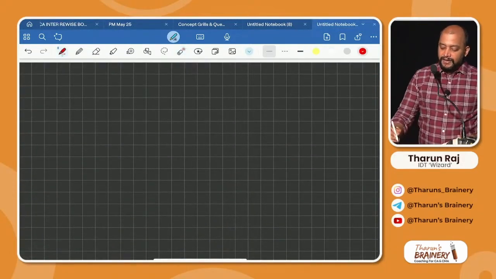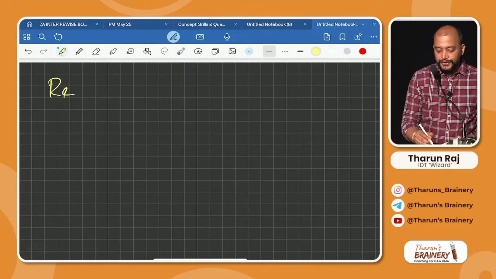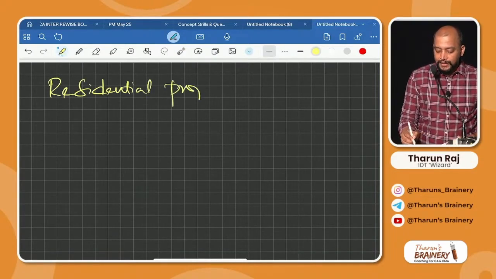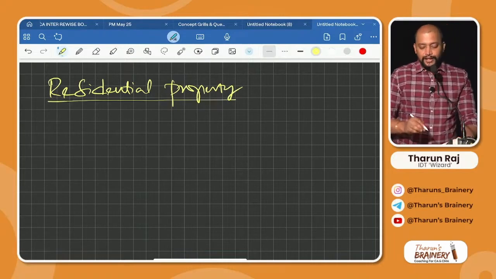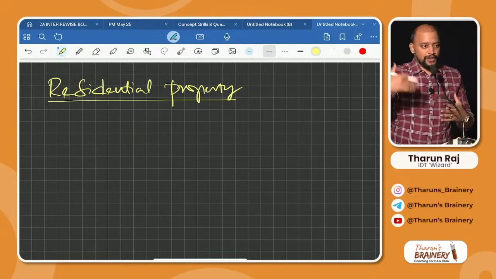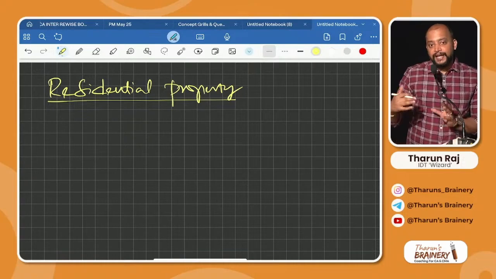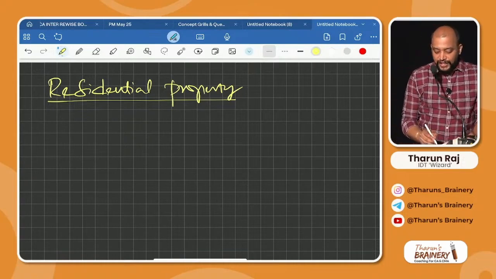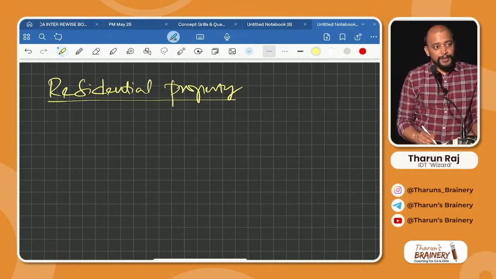Say this. For residential property, first you need to check, no need to write, this is for understanding only. Already you learned, I am making you understand. The residential property can be for what purpose?